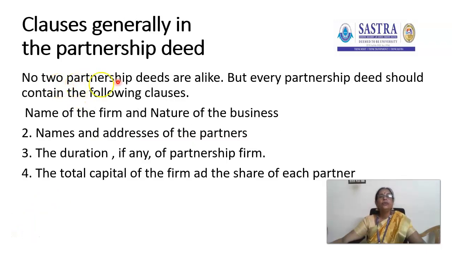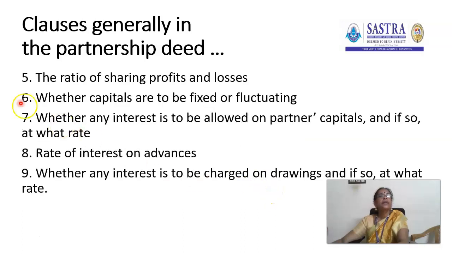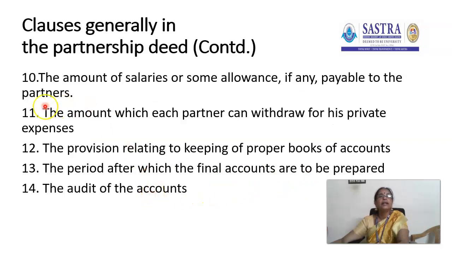We cannot see two partnership deeds that are similar, but every partnership deed should contain the following clauses. What are they? Name of the firm and nature of business, names and addresses of the partners, duration if any of the partnership firm, total capital of the firm and share of each partner, ratio of sharing profits and losses, whether capital is to be fixed or fluctuating, whether any interest is to be allowed on partners' capital and if so at what rate, interest on advances, whether any interest is to be charged on drawings and if so at what rate, amount of salaries or allowances, amount which each partner can withdraw for his private expenses,